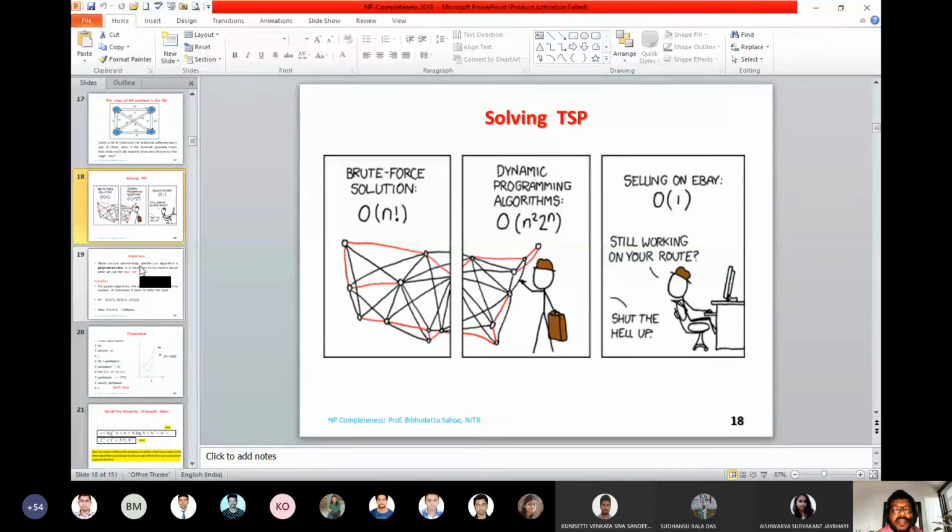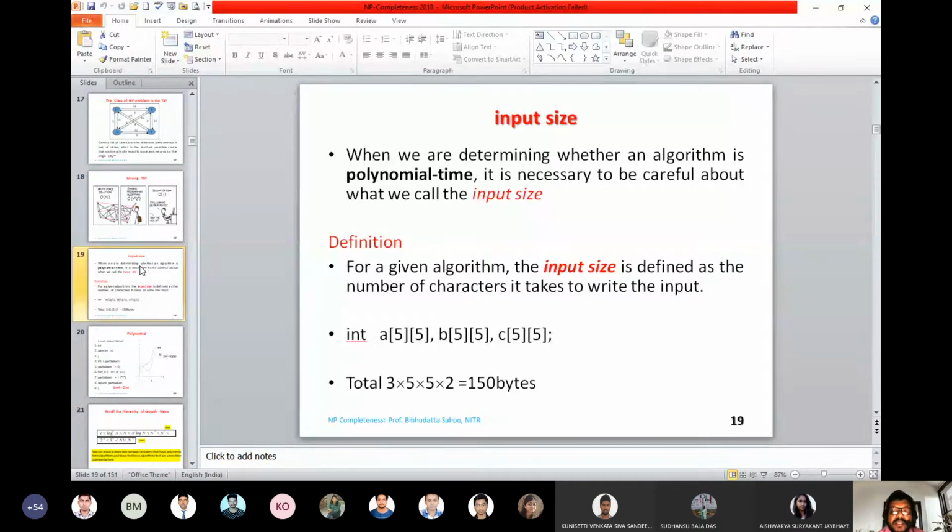Now let us come to the input size, what we term as an instance. This is required when we try to express the complexity. We say it is in terms of n, that is the size of the instance or the input size, and the complexity is expressed in terms of input size. Sometimes this input size is also going to decide the representation in the data structure, and a few algorithms use this information to decide the storage space also.